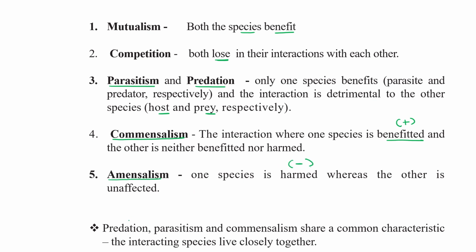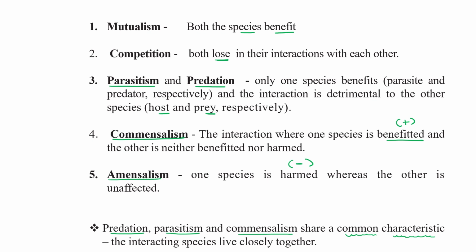Predation, parasitism and commensalism share a common characteristic. What is that common interaction? In these interactions, the species actually live closely together. Parasitism has a specific host, predation a specific prey.